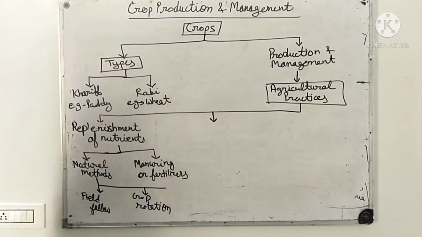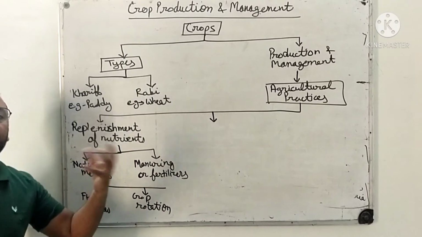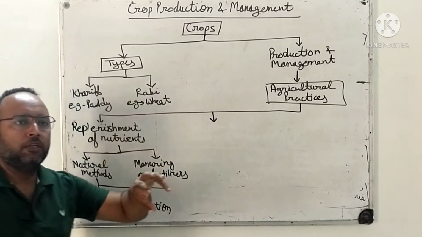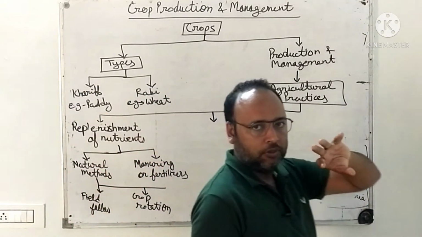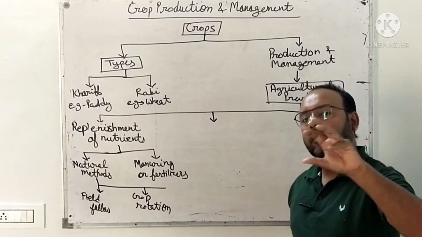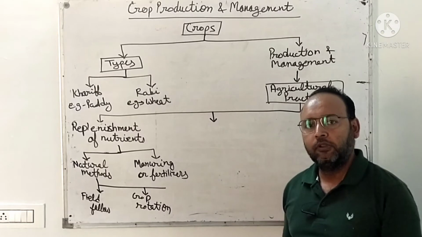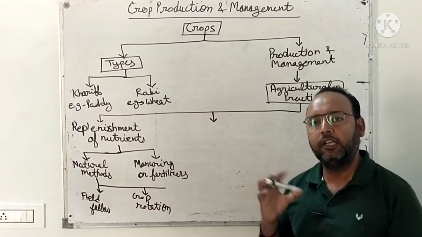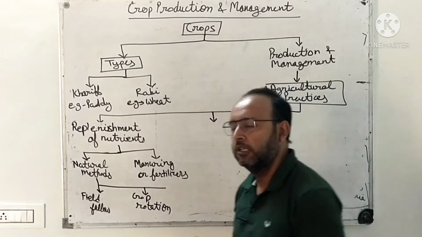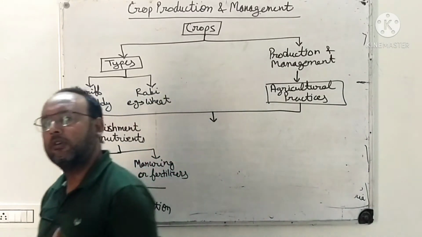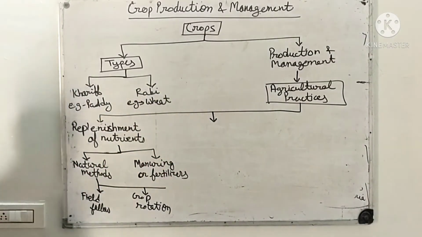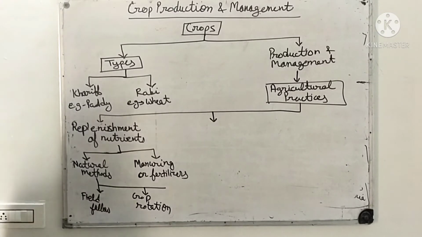Secondly is the crop rotation. In crop rotation, I gave the example also in my lecture on this, that we are growing one kind of crop at one time and then changing the crop. We are growing other crops like paddy and leguminous plants. We can take the examples, right? Then it is called crop rotation. And the third is mixed cropping.